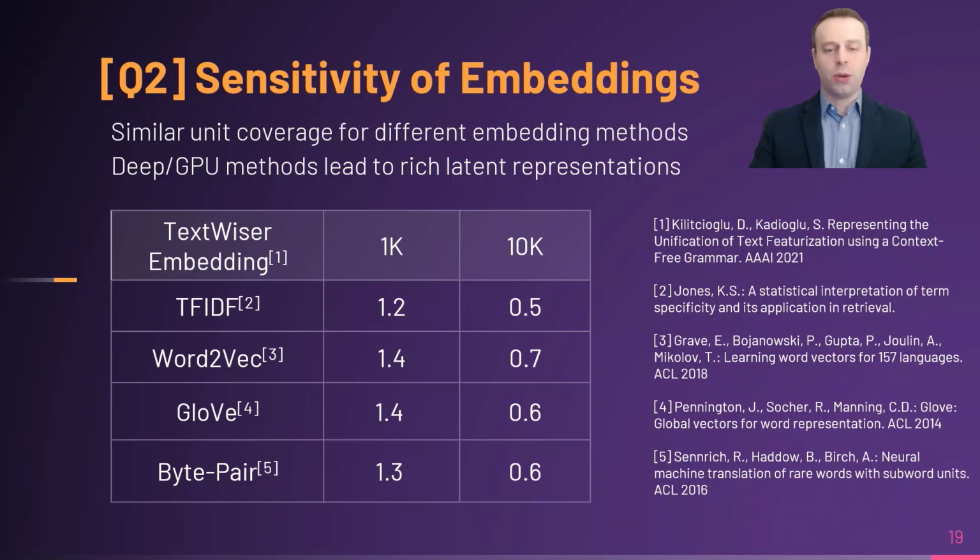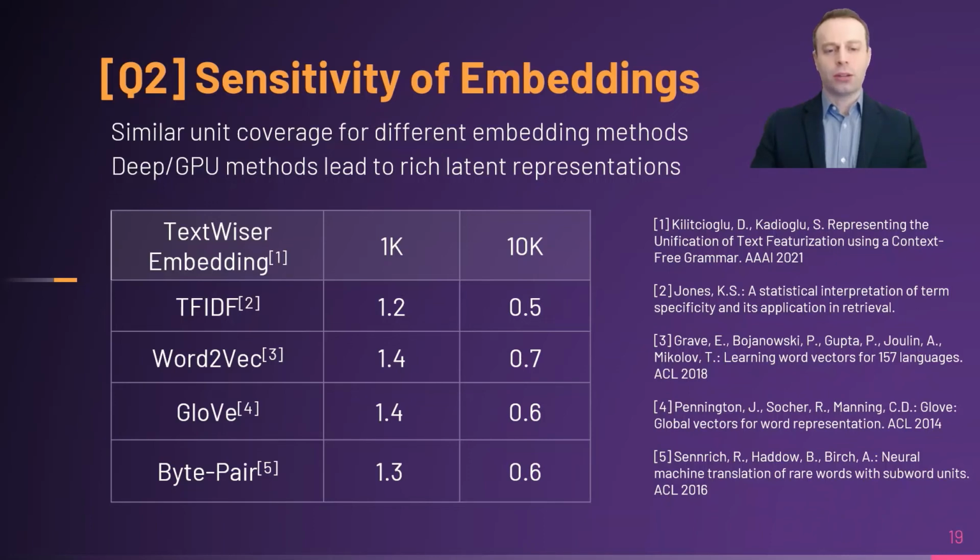The second question is, can I trust these numbers? Are they robust enough? To quantify this, we will look at different text embeddings and compare unit coverage. That is, the net value that each item brings to the selection. Again, we are using our TextVisor library, which is built with GPUs in mind, which makes running these experiments pretty straightforward.